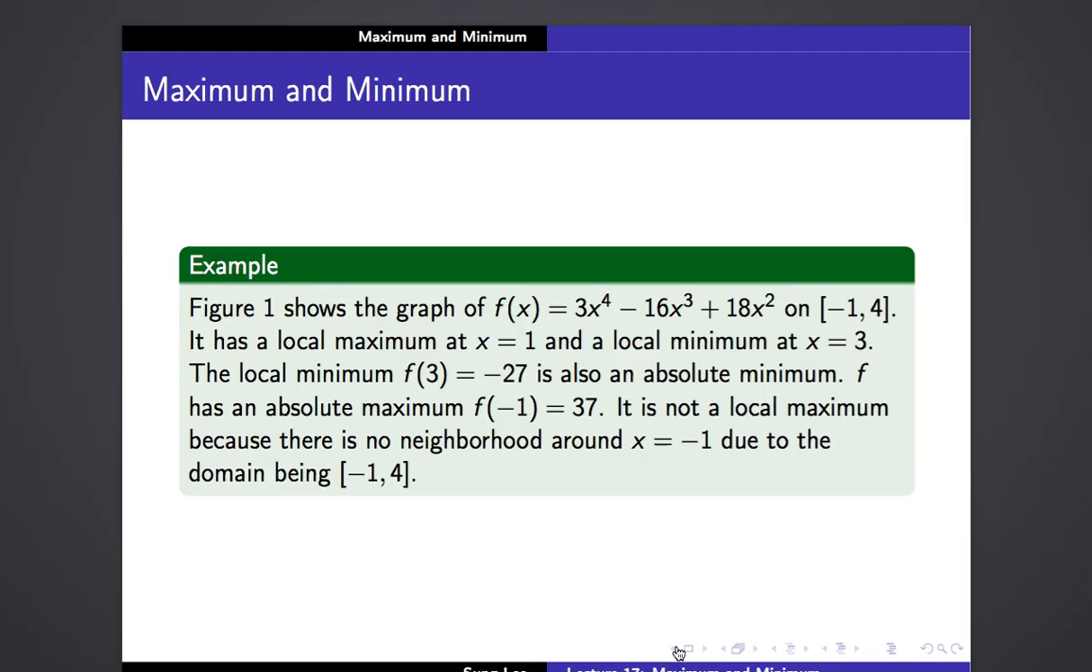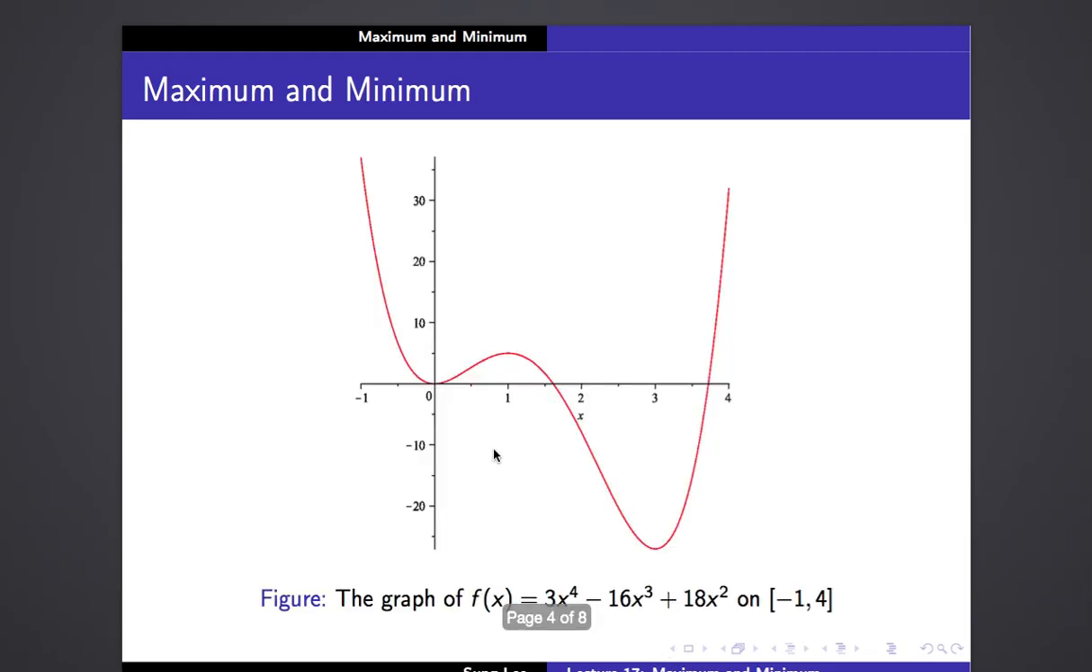It may not be quite clear from this picture, right? But actually, there's a local minimum.